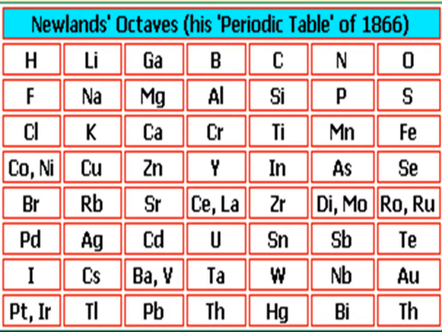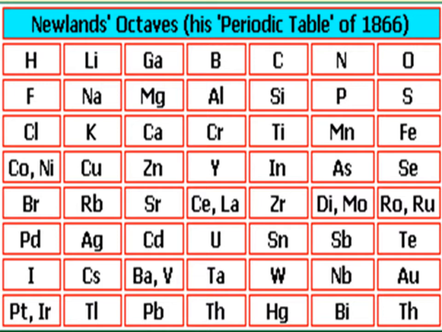in 7 groups. So in each group he tried to arrange elements having similar properties, and again he compared those 7 groups with 7 musical notes, and he wrote each note at the top of each group.